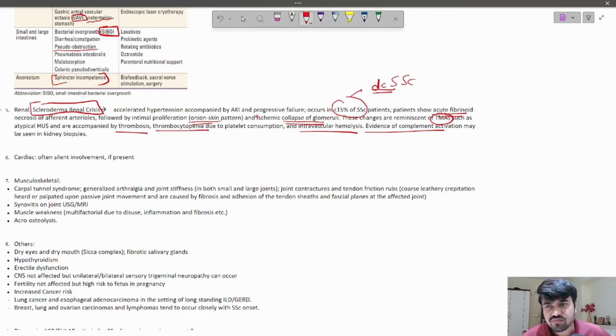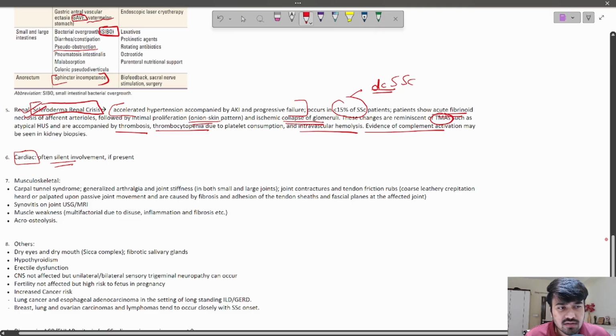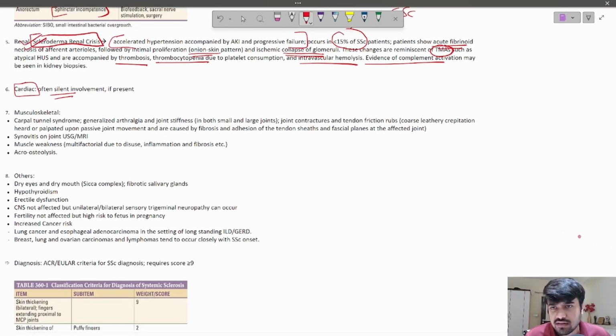So remember scleroderma renal crisis, seen in up to 15% of patients, with progressive renal failure along with accelerated hypertension. Then cardiac involvement is mostly silent, so not really much involved in the early course of the disease.